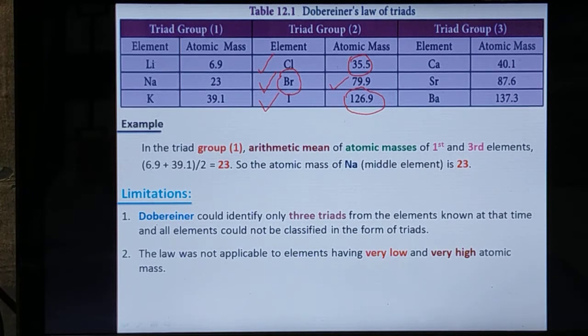The rest of the elements were not brought into this type of arrangement, so they were left out. Point number 2, the law was not applicable to elements having very low as well as very high atomic mass. So these are two limitations of Dobereiner's triads.